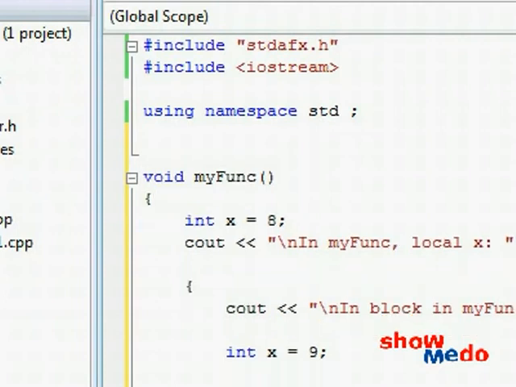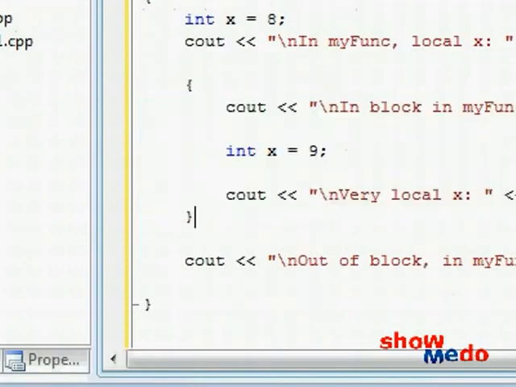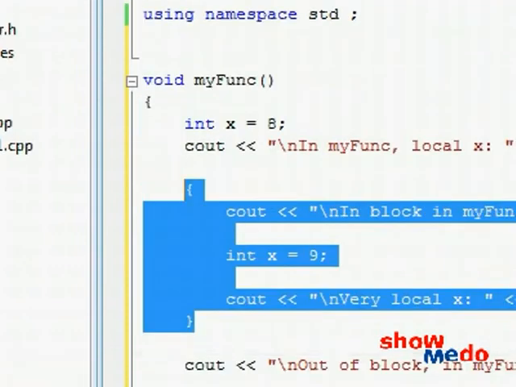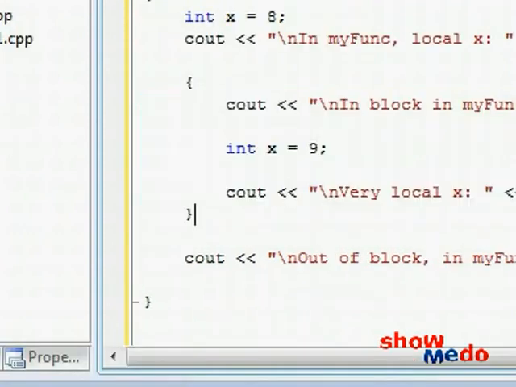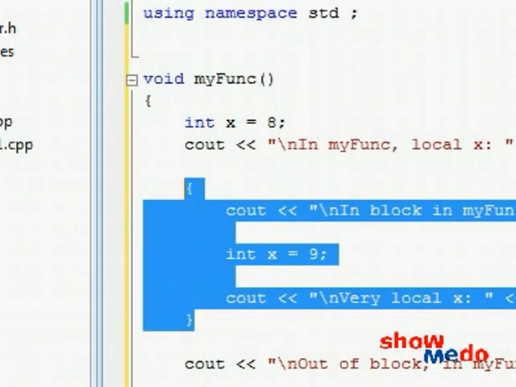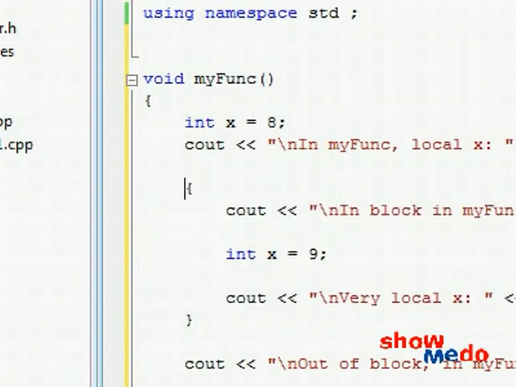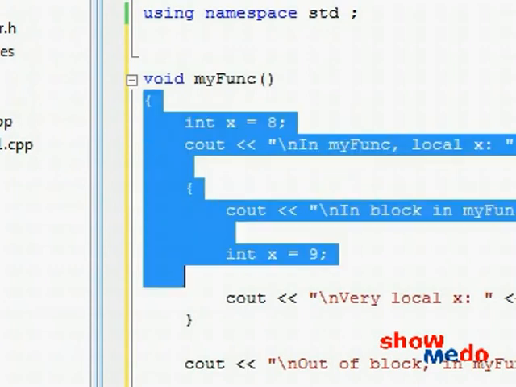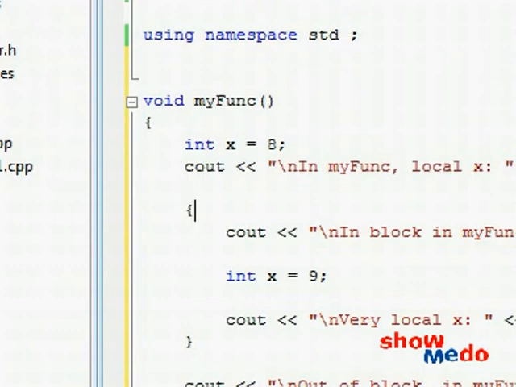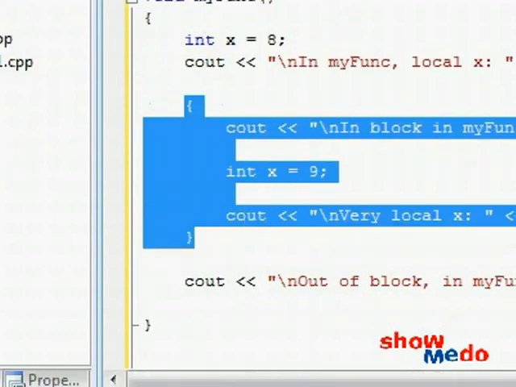Now here in our local world we open up an even inner world, an inner scope. As I explained, anywhere in your code, if you want to make things a little bit more organized, you could just store things inside of a block of code with the opening and closing brace. But the side effect of making this block of code is that all the rules of scope and visibility apply. Now, because we haven't really teleported from one world to a different world, we were just in our world and we stepped inside a closer, more inner nested world.